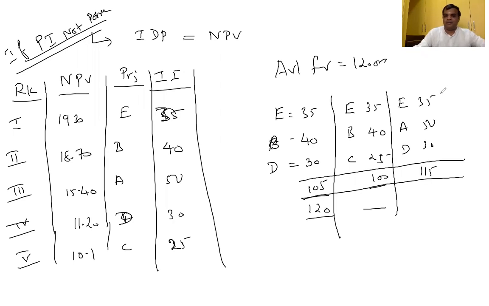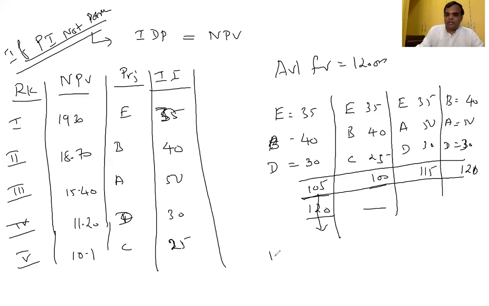Check whether there is any other possibility. B, A, D. B is 40, A is 50, D is 30. Total 120. So these are all the possibilities. Am I right?